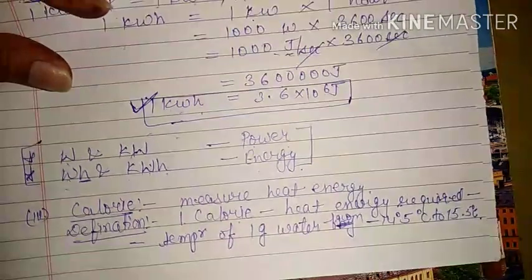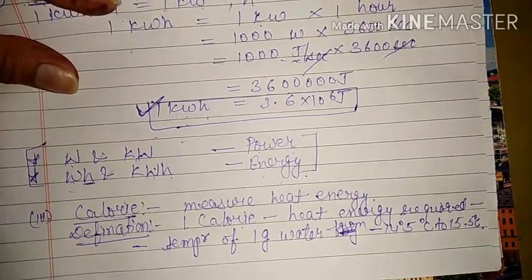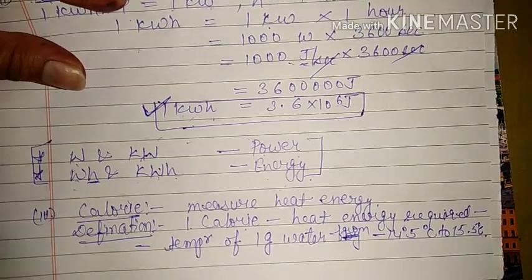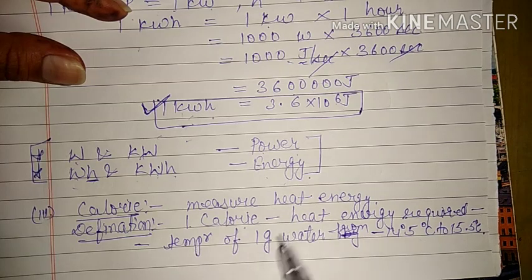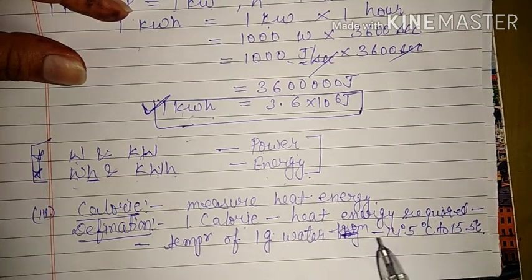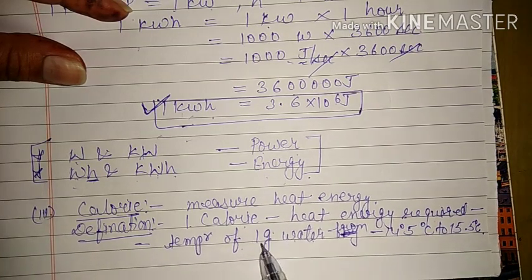See, you may feel it is somewhat weird because this is actually a topic from calorimetry and we will read it in detail in calorimetry. But here also, since the definition is given, 1 calorie is the amount of heat energy required to raise the temperature of 1 gram of water. Why 1 gram?